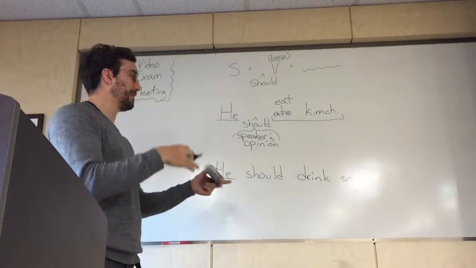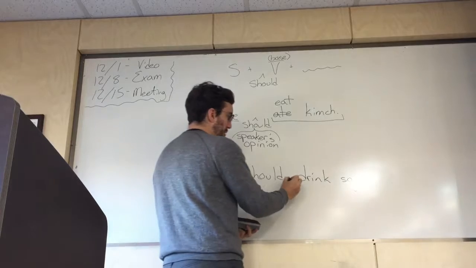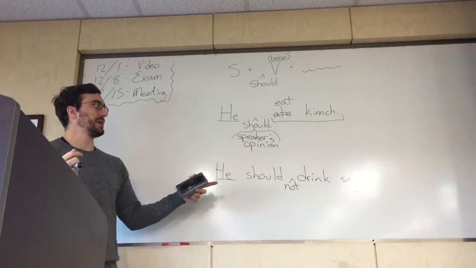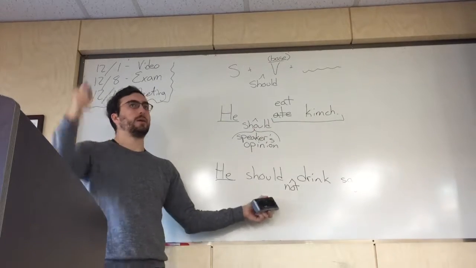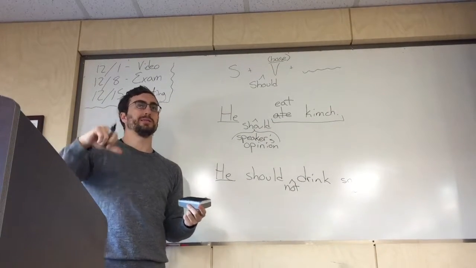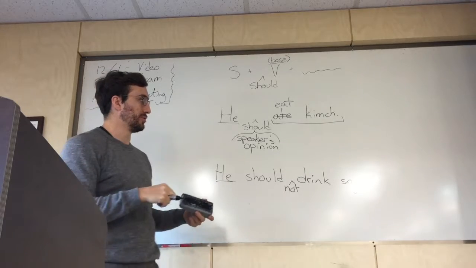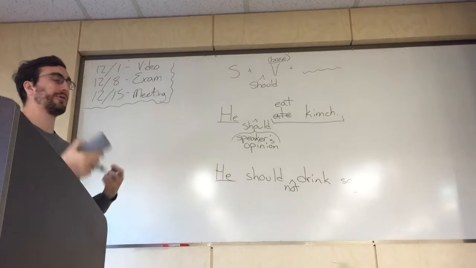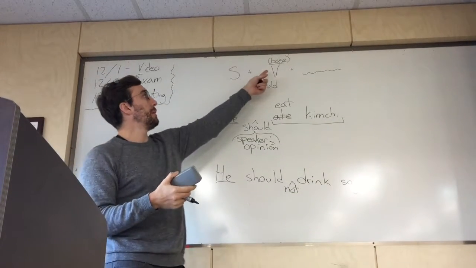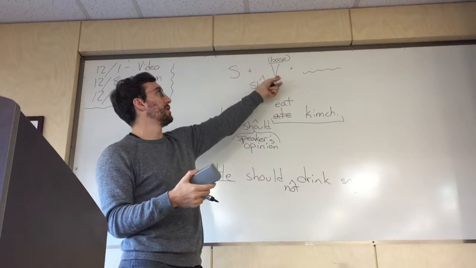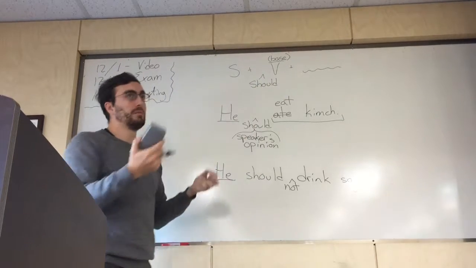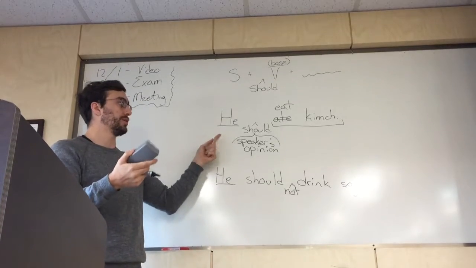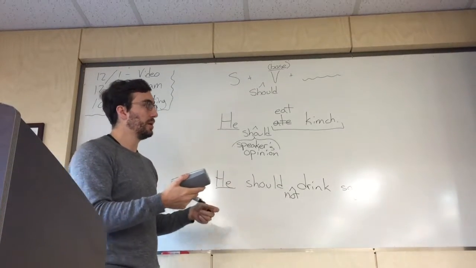When we do a negative for "should," we just do "should not." Now the only thing that changes is that instead of thinking it's good, now I think it's bad, right? I think it is bad if he drinks soju. So really that's all there is for "should." The grammar is very easy. We just put it before the verb and make sure that verb is a base verb, and that's really it. It's just our opinion about what is good or bad for the subject.